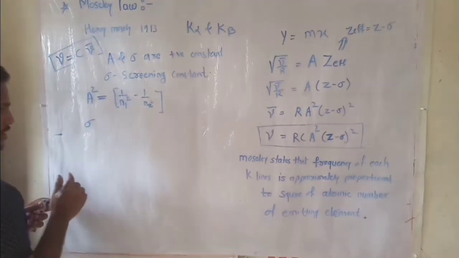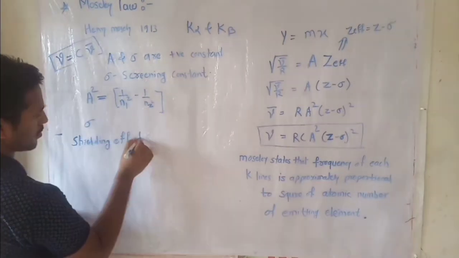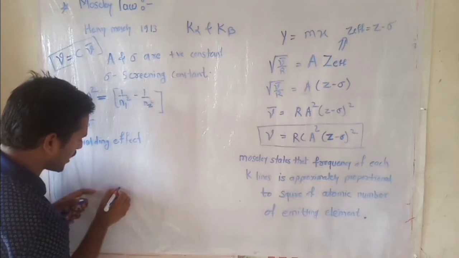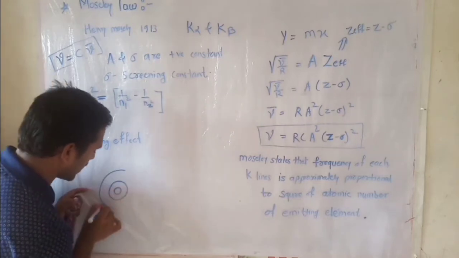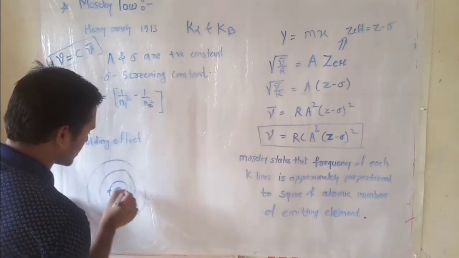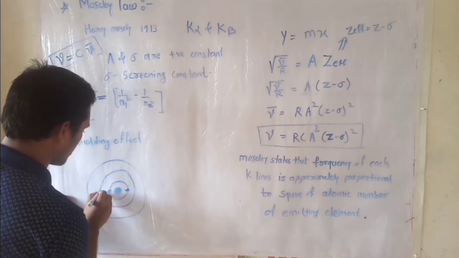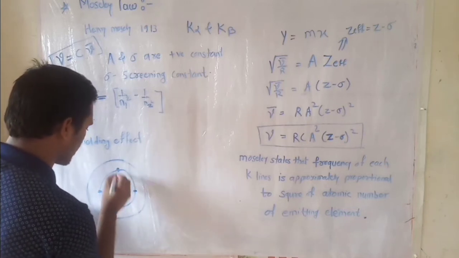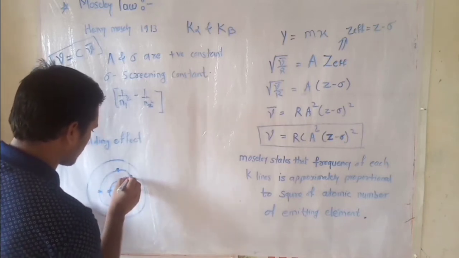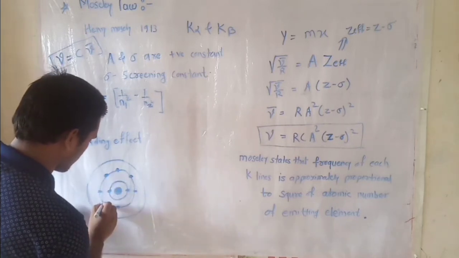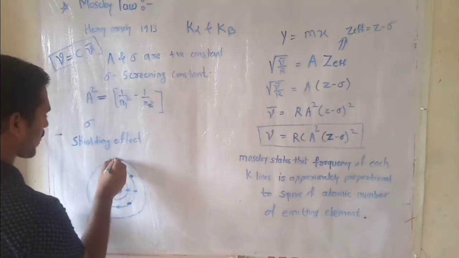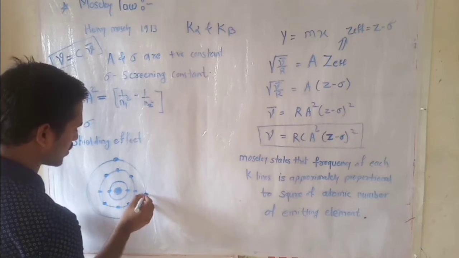What is the shielding effect then? If the atom contains many electrons, for example the K shell contains 2 electrons, the M shell contains 8 electrons, and the outermost shell contains 2 electrons.